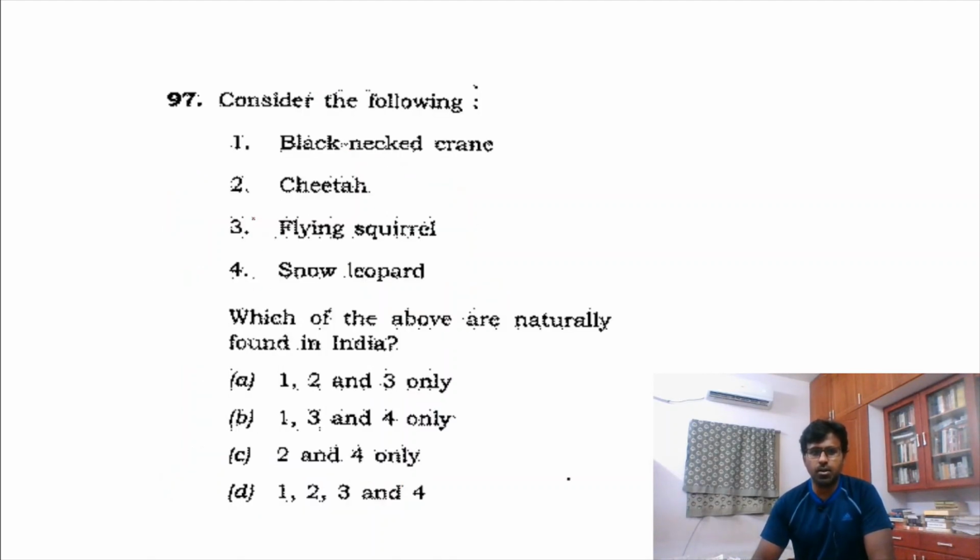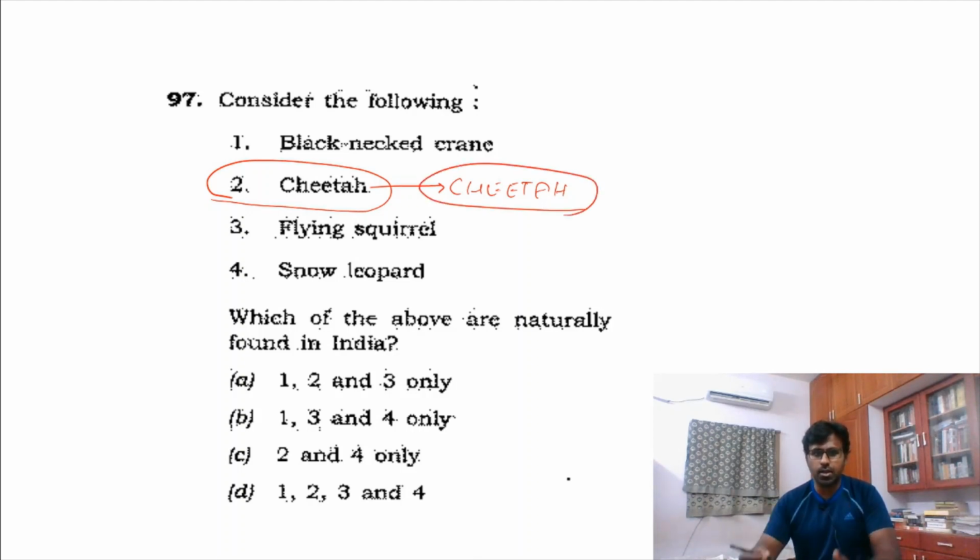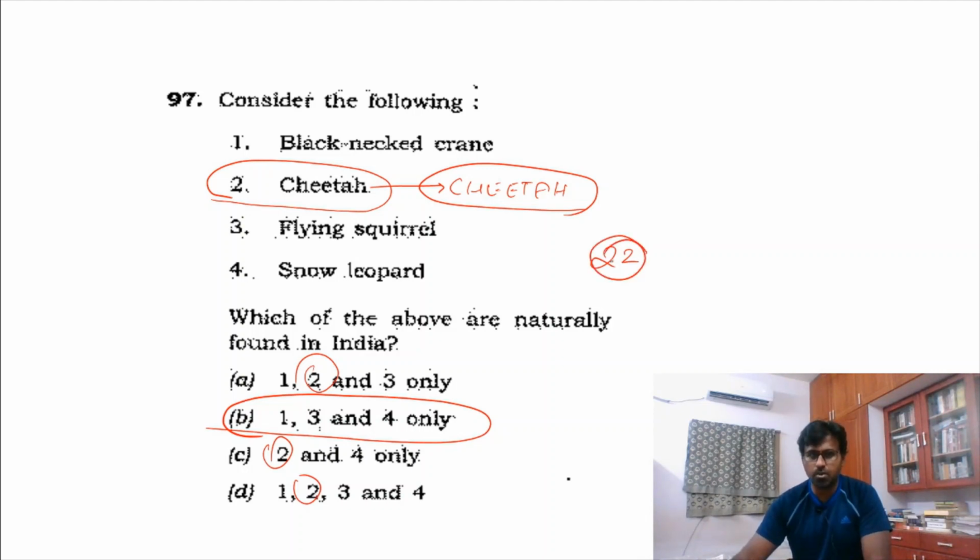And then this is one very simple thing. You should know which animal is naturally found in India, and in the paper it keeps coming. One animal has gone extinct in India, and that is the cheetah. In the 1950s itself this report came, and there was a scheme for reintroduction of the cheetah into India by the then environment minister Jairam Ramesh, and hence this was in news. So that one you remove, this you remove, only one is left. This is the answer. But already we have 22. But if you know one simple fact, you will find this answer.